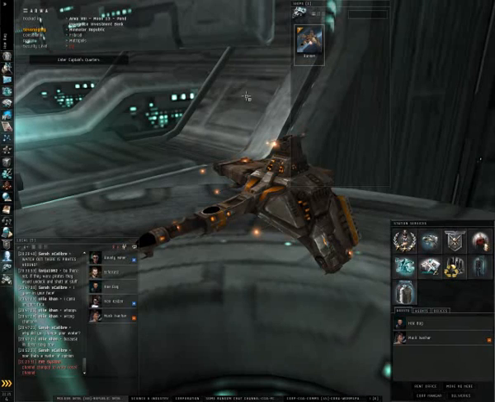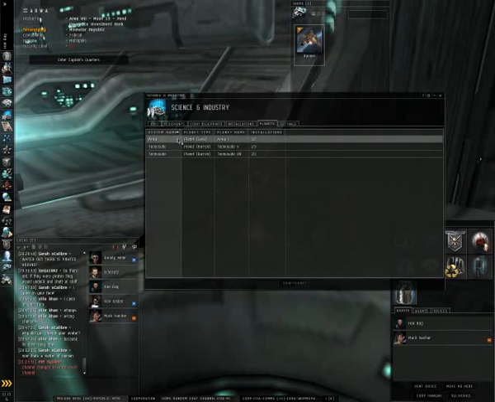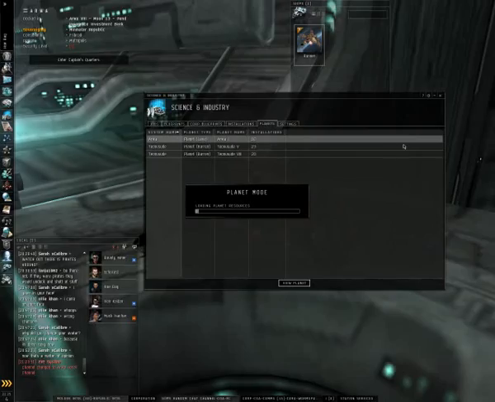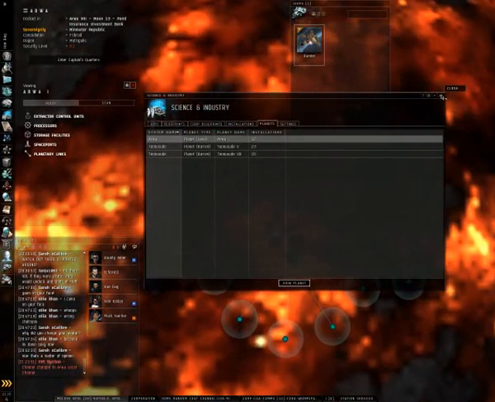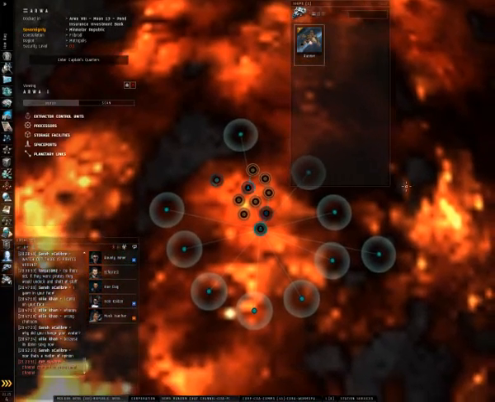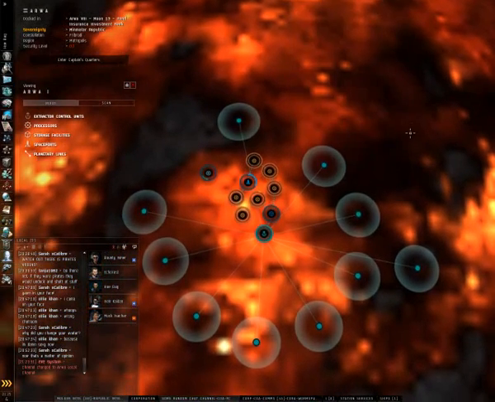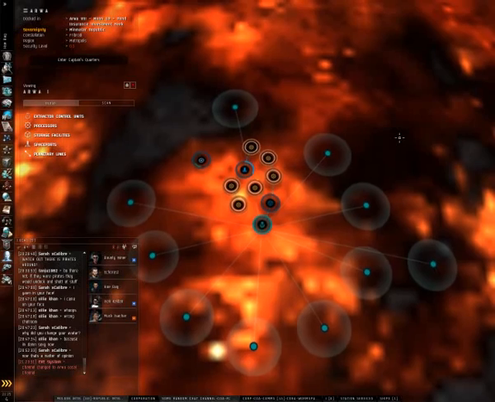Okay guys, now I'm going to go ahead and show you a few days later where I've placed down some more factories and more extractors. And it's been a few days since I've cycled, so it's been a little over 2 days at least. So I need to go ahead and look at the planet first and cycle my extractors off first. So the way to do that is to click on your extractor head.